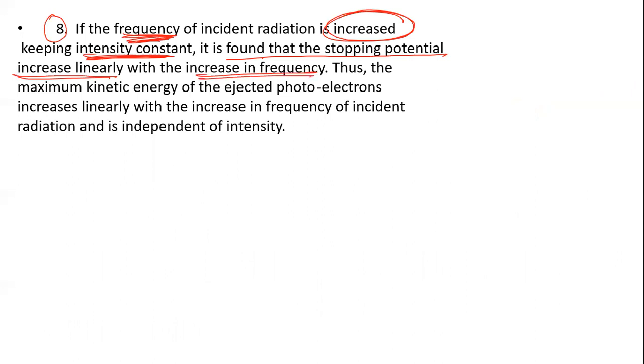In the previous case, frequency was constant, so we got the same stopping potential every time. But now the frequency increases, so the stopping potential also increases. Thus, the maximum kinetic energy of the ejected photoelectrons increases linearly with the increase in frequency.